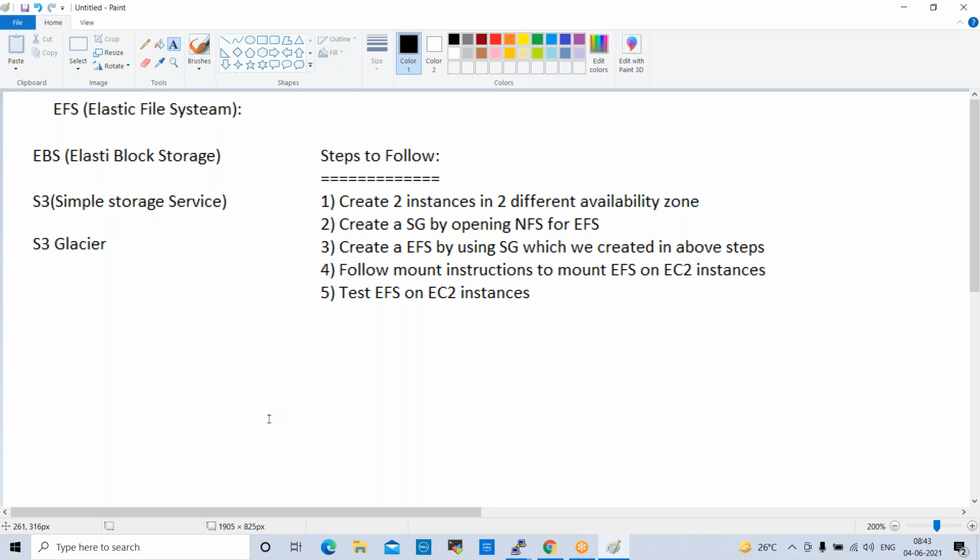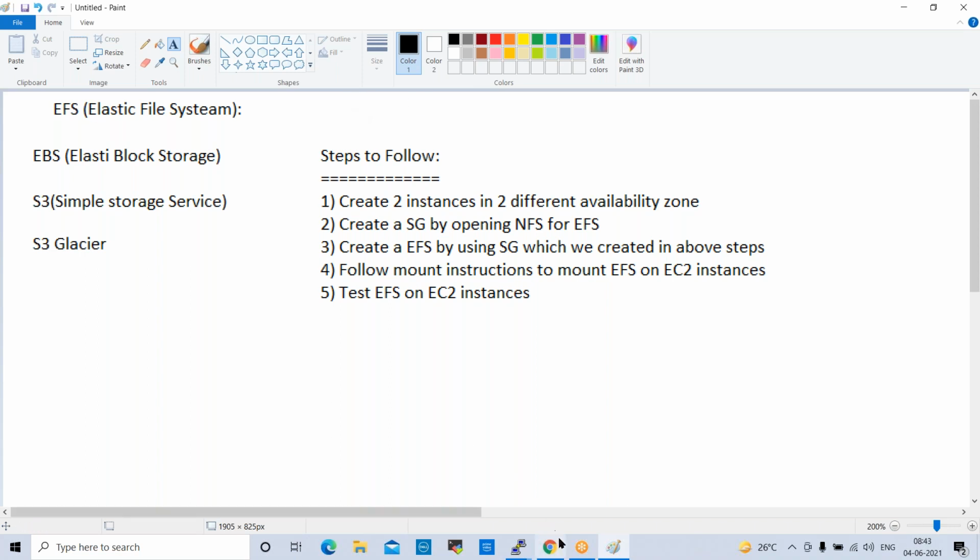That is why big organizations don't use Glacier. Startup companies use Glacier. Big organizations, whenever they need data, it will not come out immediately. It will take some time, right? That is why big organizations don't use Glacier.